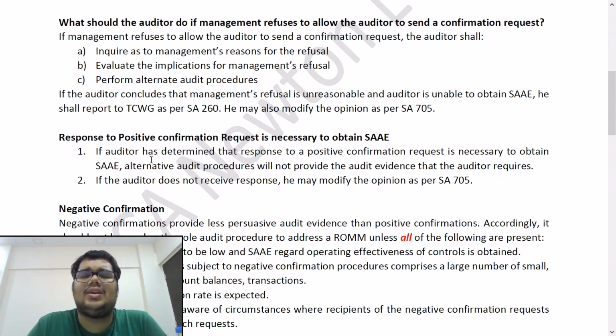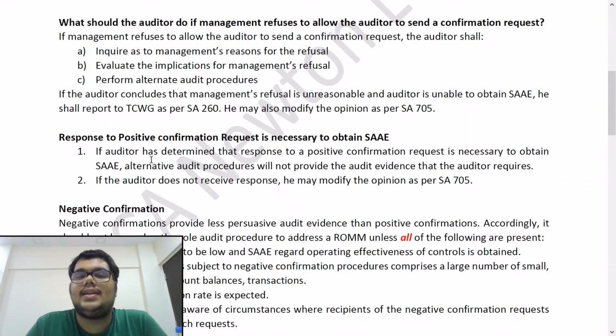Now let us say, if it's a debtor balance, we may just see that we have given him some services in the past. Maybe we may cite the invoices. That could be an alternate audit procedure. If the auditor concludes that management's refusal is unreasonable and the auditor is unable to obtain sufficient appropriate audit evidence, he shall report to those charged with governance as per SA 260. SA 260 is communication with those charged with governance.